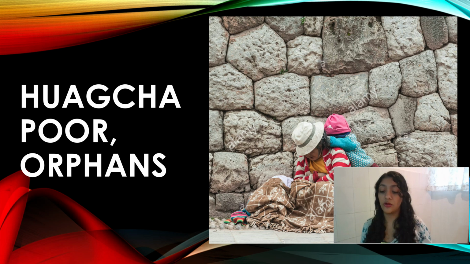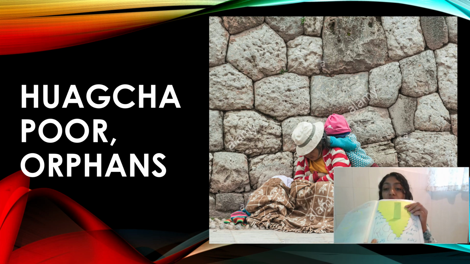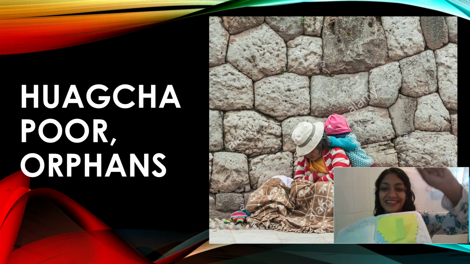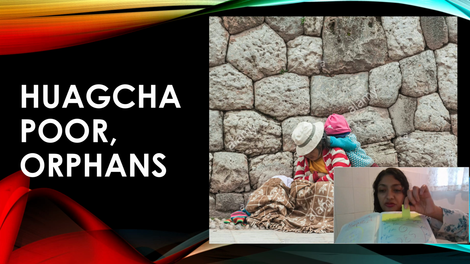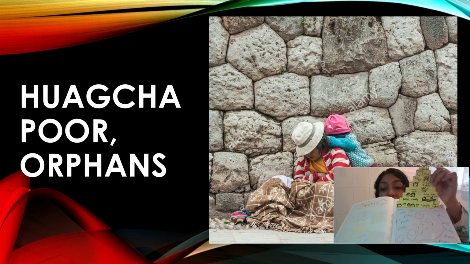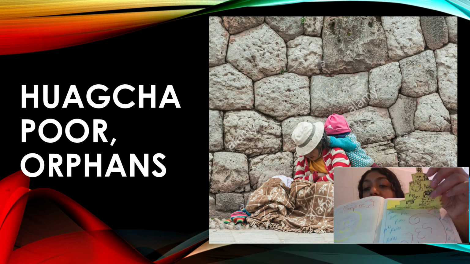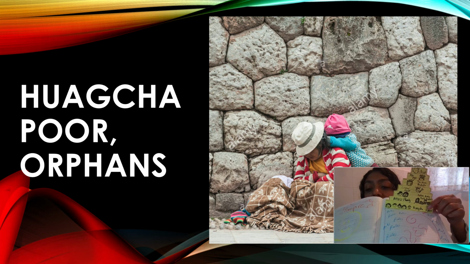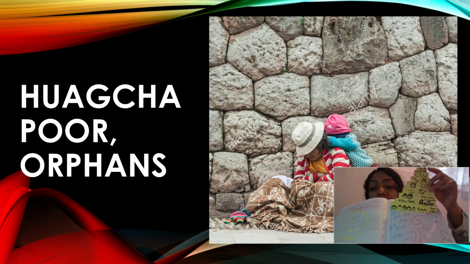It's pretty simple. We're gonna make a super simple pop-up. We've done this before. We're gonna learn some new things next, don't worry. But this is what we're gonna do for today. So as you can see, I have a pop-up. It's very simple. I just did a pyramid and I just wrote all the names in here. I even made a little drawing. As you can see, the sun's on top, the orphans and the poor are at the bottom. You have the whole pyramid right here.